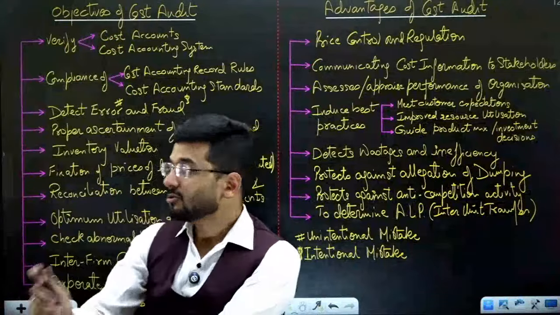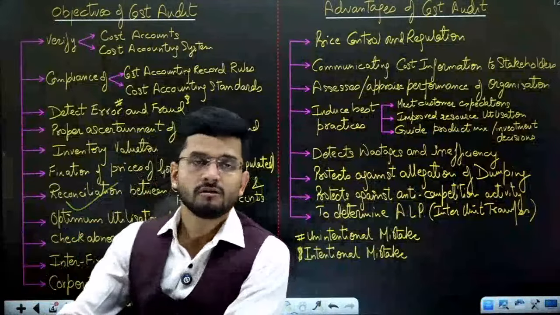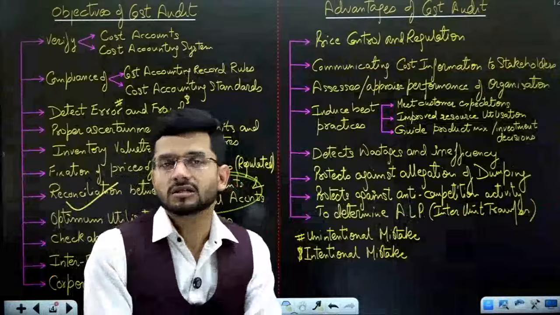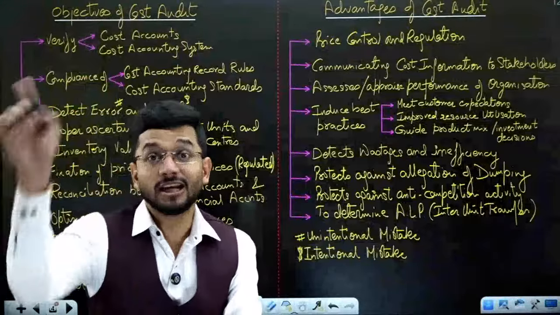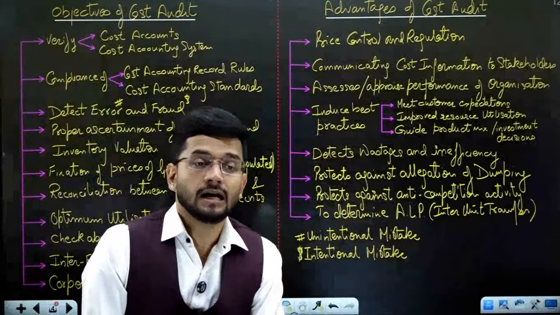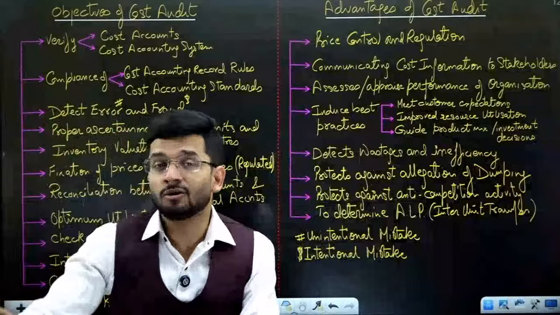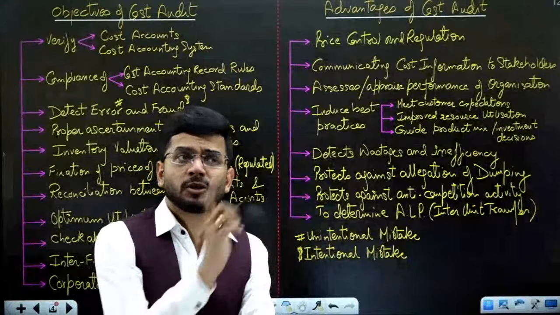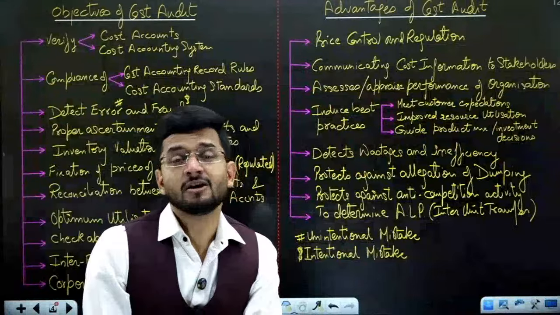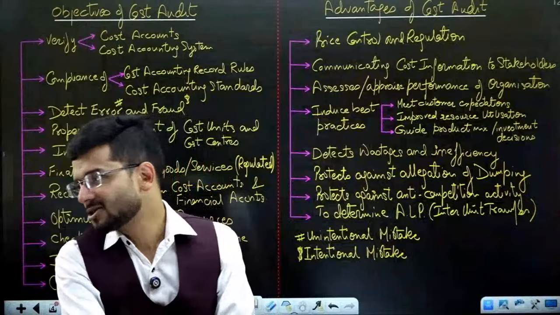Okay, so to reconcile the difference between cost accounts and financial accounts, it's really important to follow cost audit. Cost audit will tell us the costing profit, and then we are going to reconcile it with the financial profit. This reconciliation is essential, because there's a difference between financial accounts and cost accounts. In the chat box, I would expect all of you to tell me the reasons why profit as per cost accounts is sometimes different from profit as per financial accounts. What are the probable reasons? I want them in the chat box.